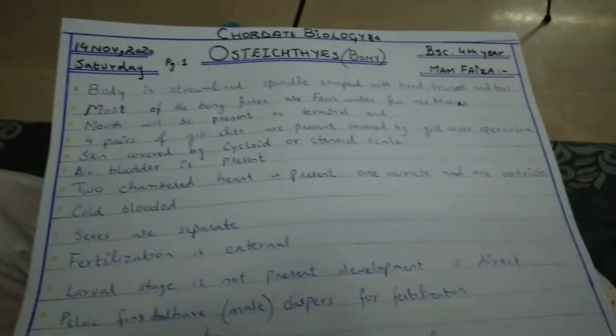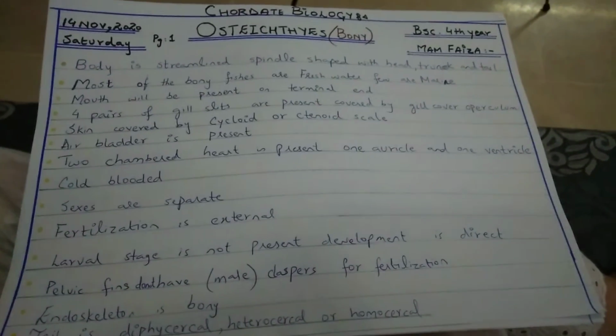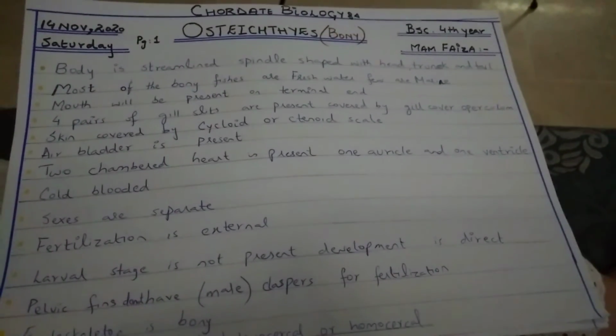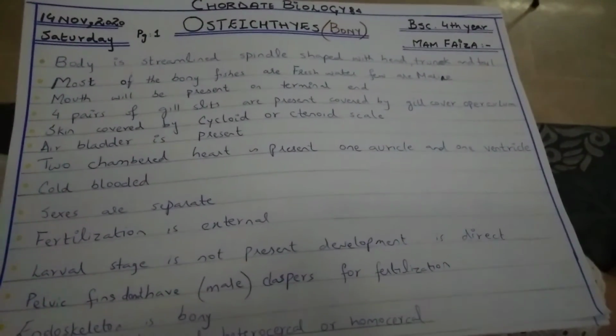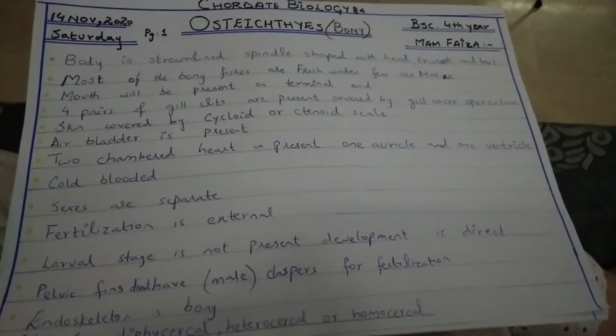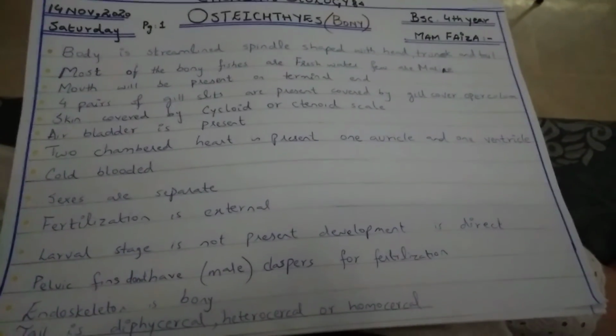But as we can see in the cartilaginous fishes, the case is different. The mouth is ventral in position, okay? So there is a difference between the mouth position in bony and cartilaginous fishes.